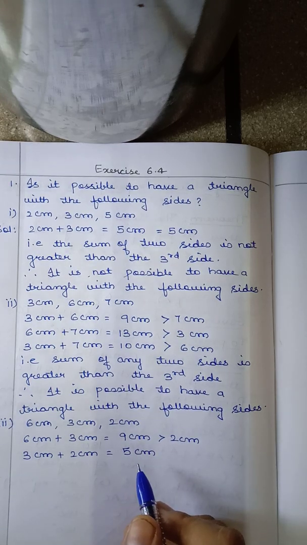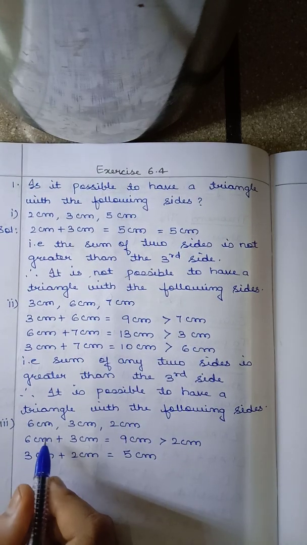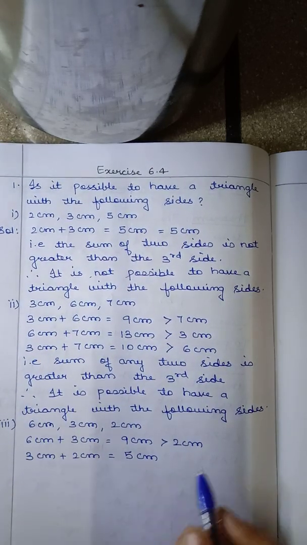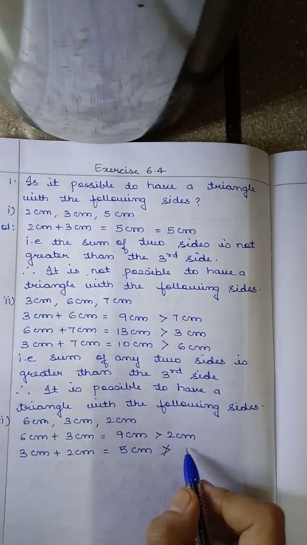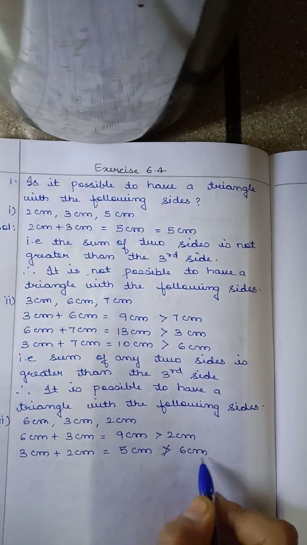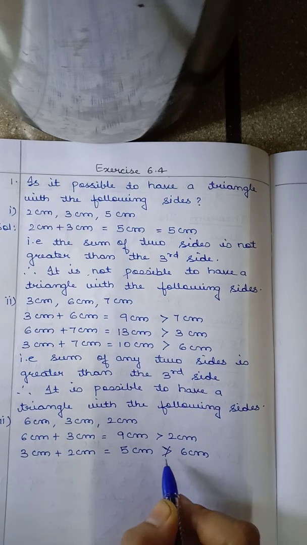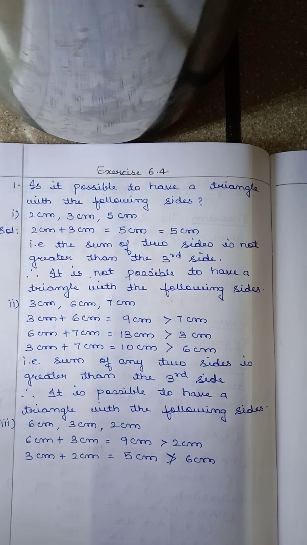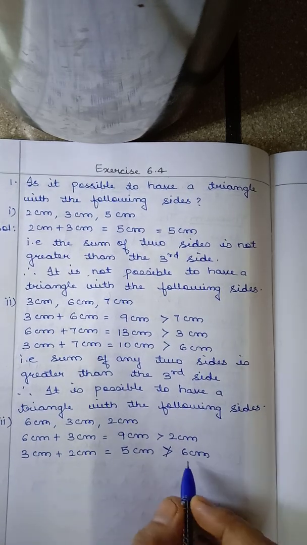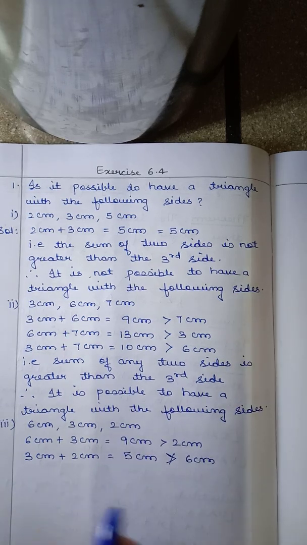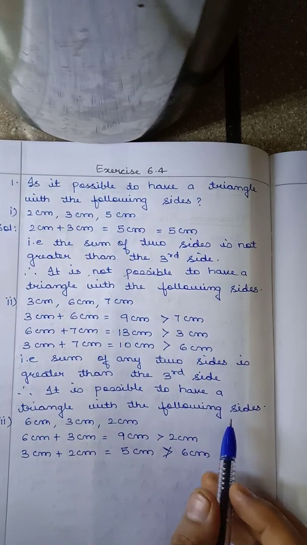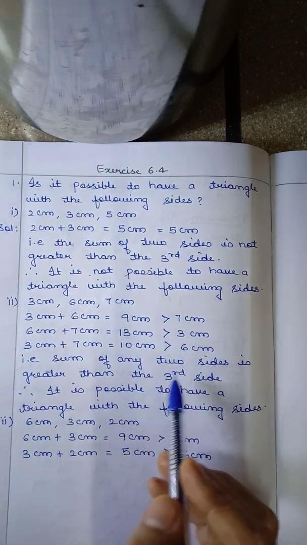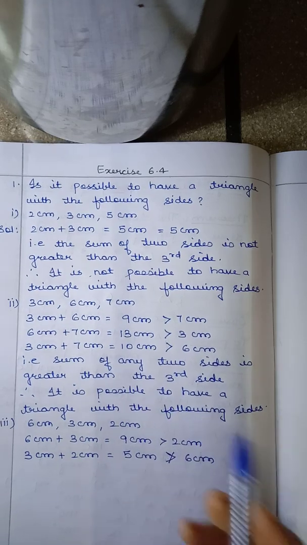Now 5 centimeter is not greater than the third side. Yes, 3 plus 2 we have added to get 5, so the remaining is 6. Okay, so it is not greater. 5 centimeter is not greater than 6 centimeter. Yes, greater than with one line through it means not greater. Or you can write it is less than. Okay, it is not greater than the third side. So therefore it is not possible to have a triangle with the following sides. Okay, if the sum of any two sides is greater than the third side in all the conditions, only then is it possible to have a triangle.